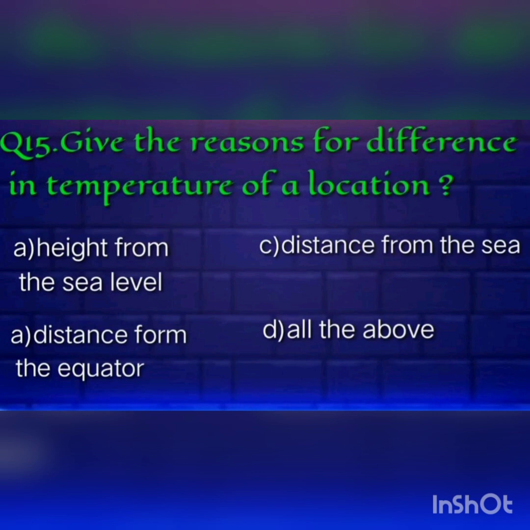Answer is height from the sea level, distance from the equator, distance from the sea. These all are the reasons for the differences in temperature of a location.